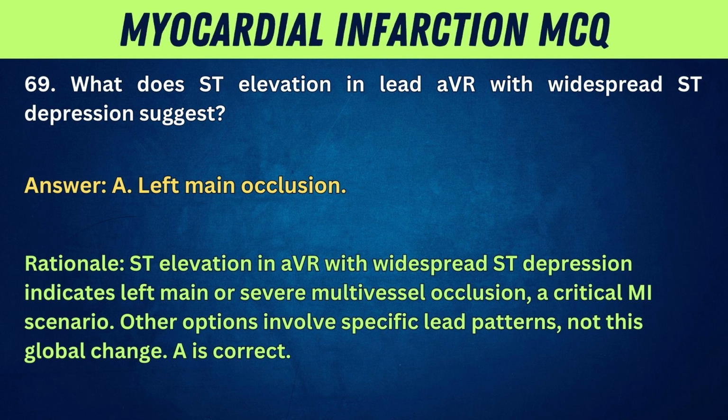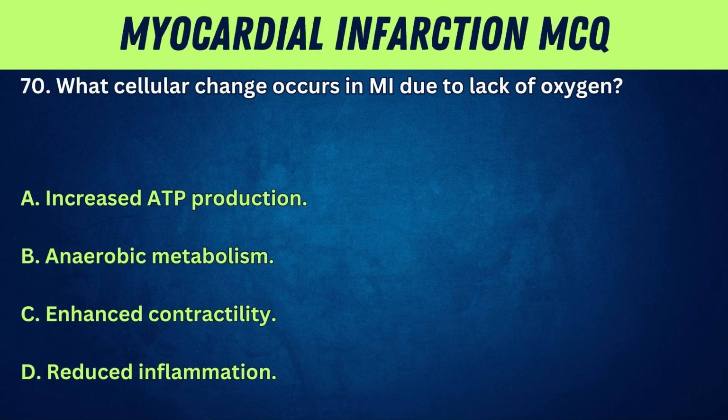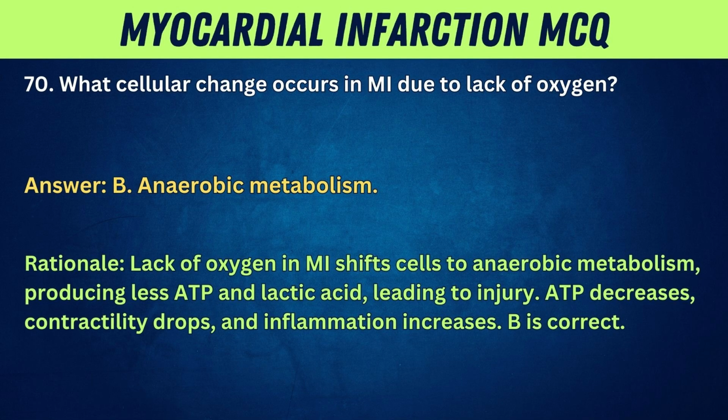A is correct. 70. What cellular change occurs in MI due to lack of oxygen? A. Increased ADP production. B. Anaerobic metabolism. C. Enhanced contractility. D. Reduced inflammation. Answer: B. Anaerobic metabolism. Rationale: lack of oxygen in MI shifts cells to anaerobic metabolism, producing less ADP and lactic acid, leading to injury. ADP decreases, contractility drops, and inflammation increases.